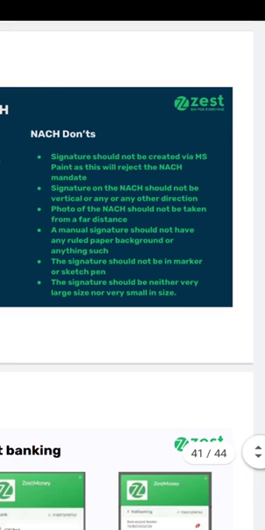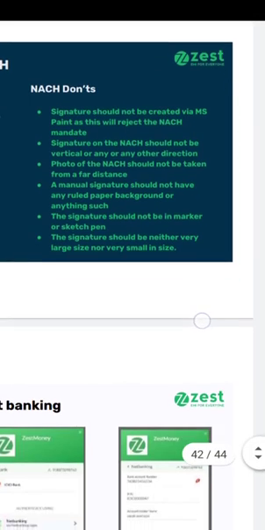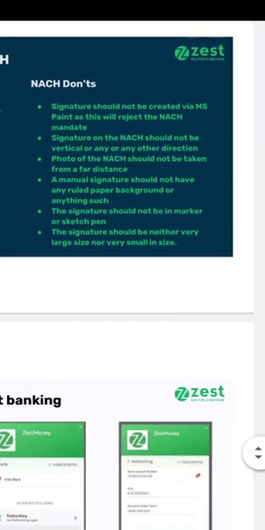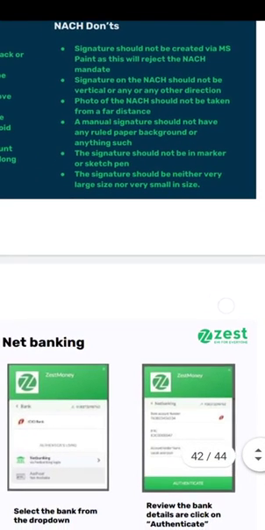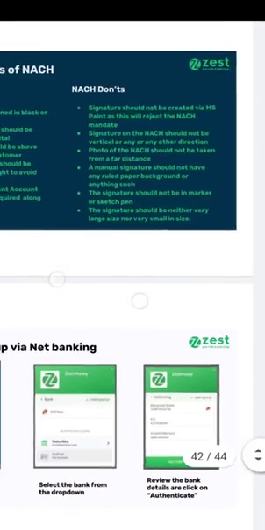Don'ts. Signature should not be created via MS Paint. The bank will reject such a NACH mandate. Signature on NACH should not be vertical or in any other direction. Photo of the NACH should not be taken from a far distance. A manual signature should not have any ruled paper background or anything such. The signature should not be in marker or sketch pen. The signature should be neither very large nor very small.